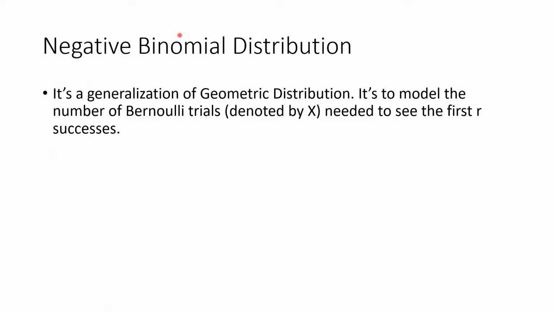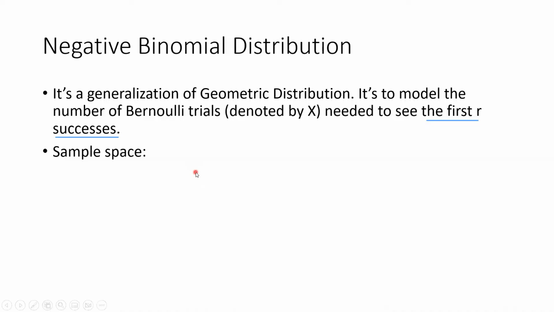Negative binomial distribution. It's actually a generalization of the geometric distribution. So the meaning of a negative binomial distribution is to model the number of Bernoulli trials needed to see the first r successes. So the keywords are the first r successes. When r equals 1, we get a geometric distribution.